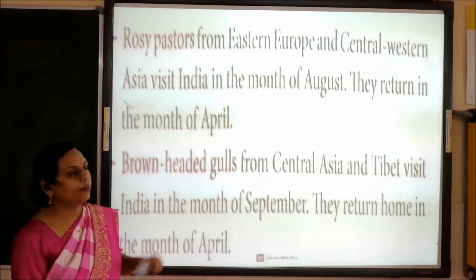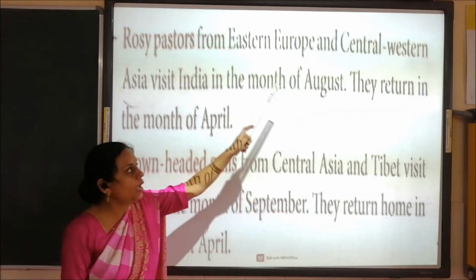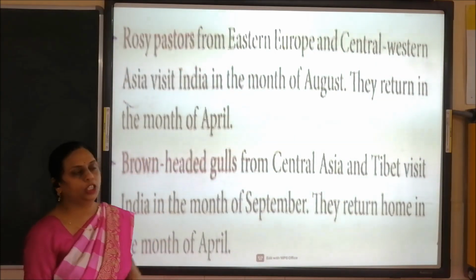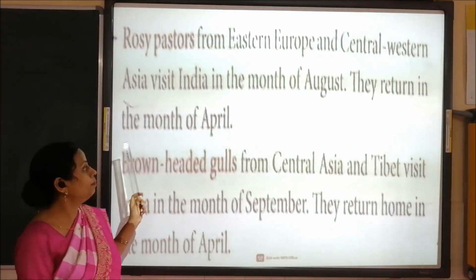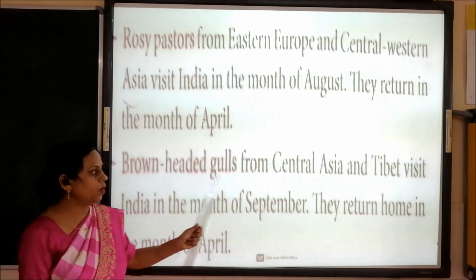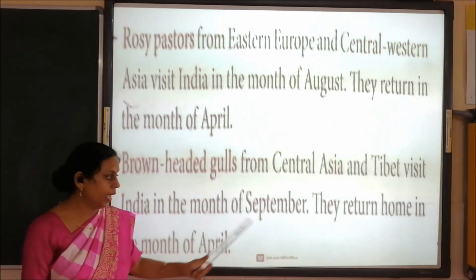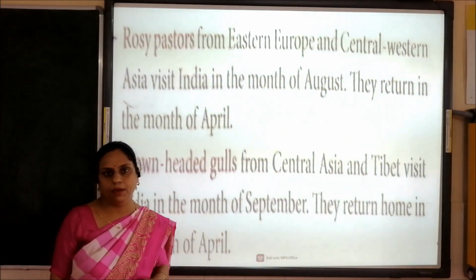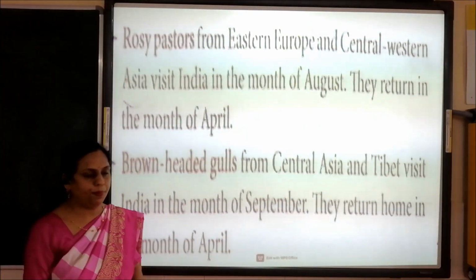Rosy pastor comes from Eastern Europe and Central Western Asia in the month of August, and returns in the month of April. Brown-headed gull comes from Central Asia and Britain, visits India in September, and returns home in April.